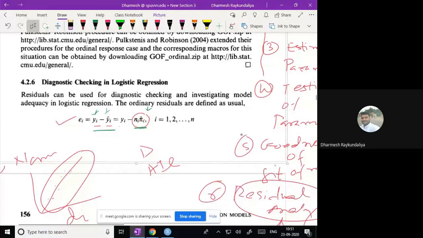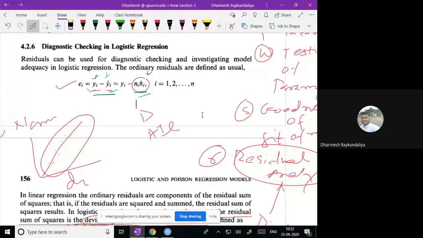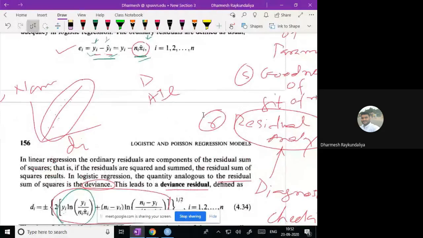So residuals is nothing but the observed minus predicted value, and in binary logistic regression, y_i cap is predicted by n_i into pi_i cap. So our residual is defined by e_i equal to y_i minus n_i into pi_i cap.